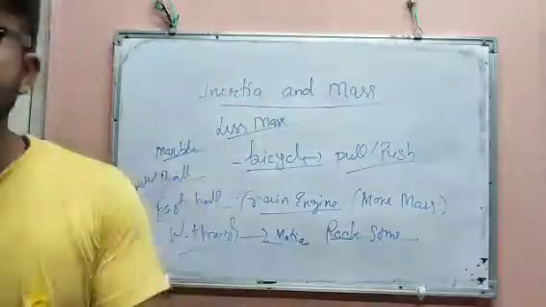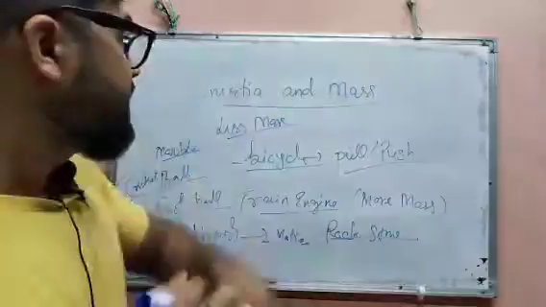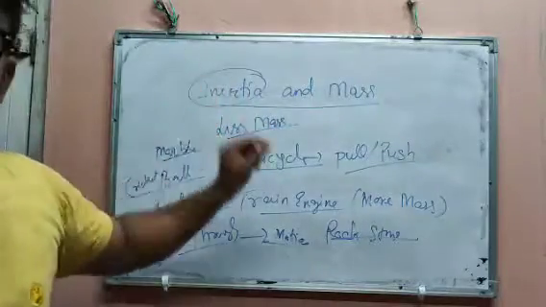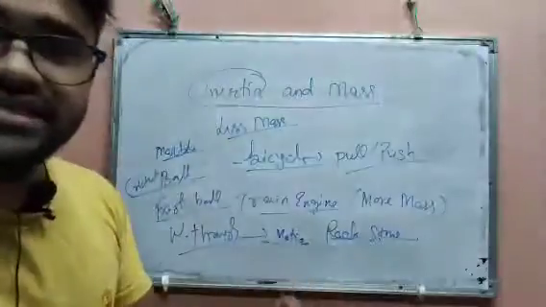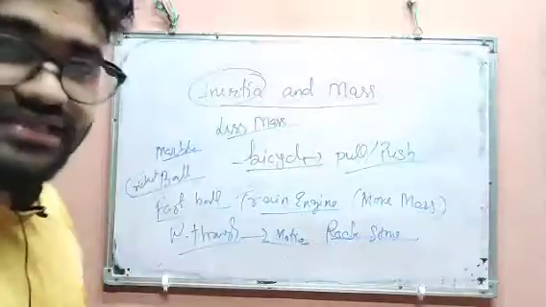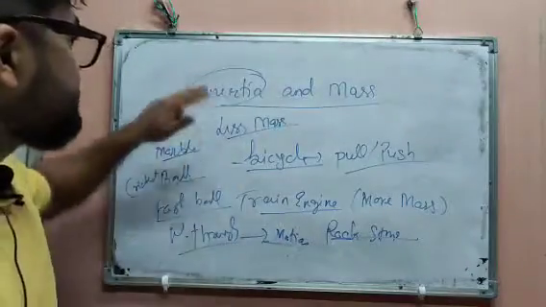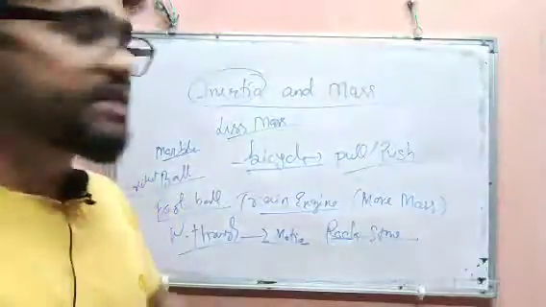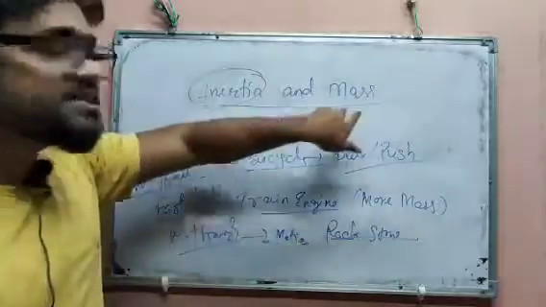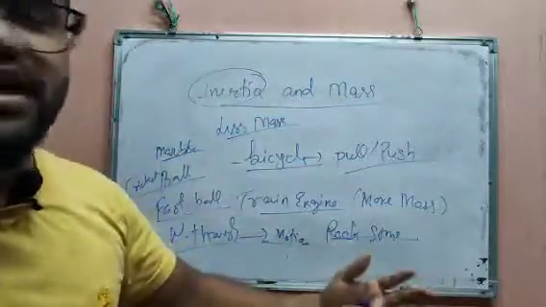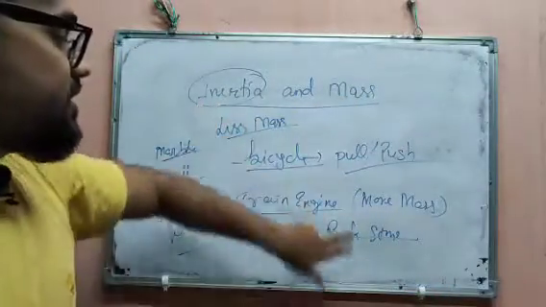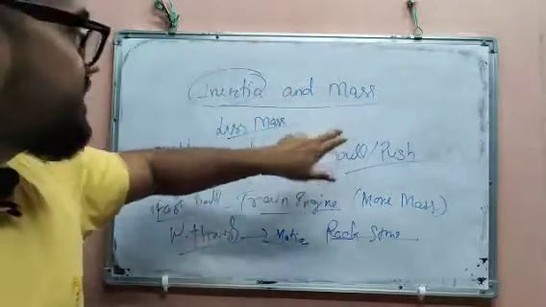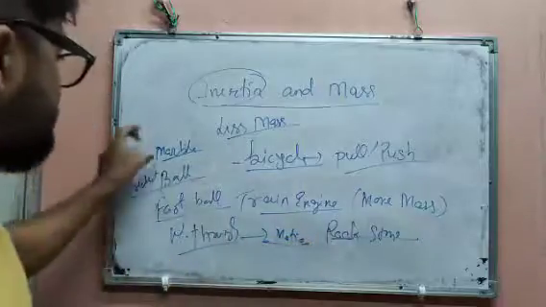Now try to understand. Inertia is the tendency to remain at the original position or original rest. If the object is at rest, then the object has the tendency to remain at rest, and if the object is moving, then the object has the tendency to remain moving. This is inertia. And if the mass is more, then the inertia will be high, like that rock stone. If the mass is less, then the inertia will also be less, as compared to the marble.